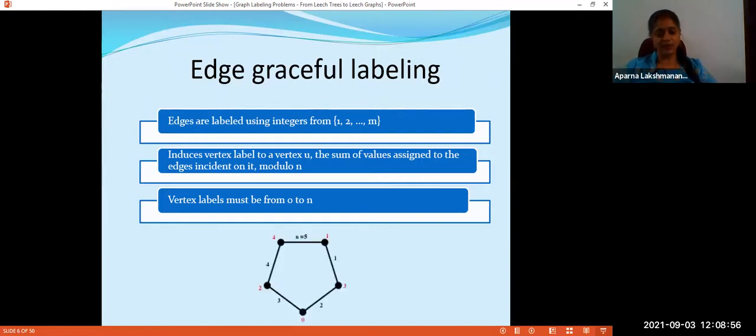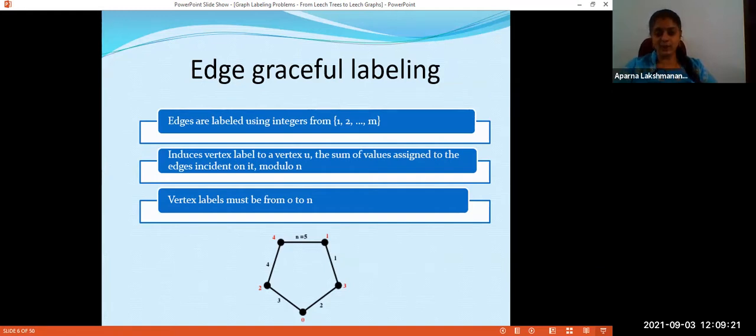Again, here you have an example. I have given values to edges as 1, 2, 3, 4, 5 in the cyclic order itself. And those values induce a label to the vertices. Say, for example, for this vertex, there are 2 edges incident on it, 1 and 5. So 1 plus 5 is 6. When I take modulo 5, what I get is 1.